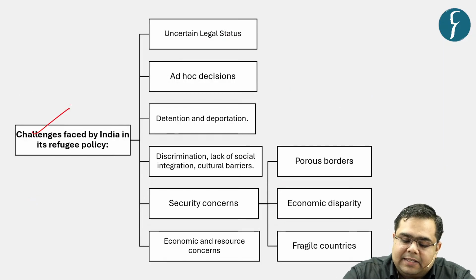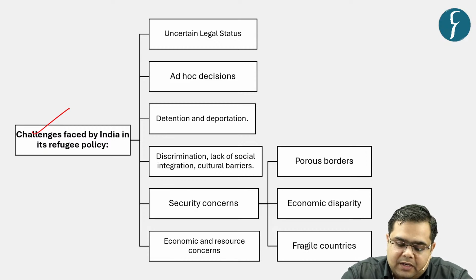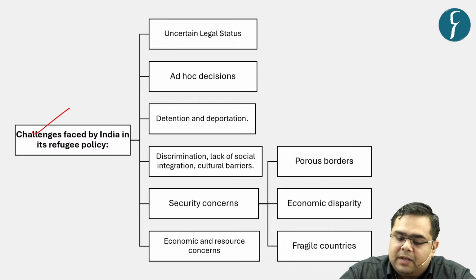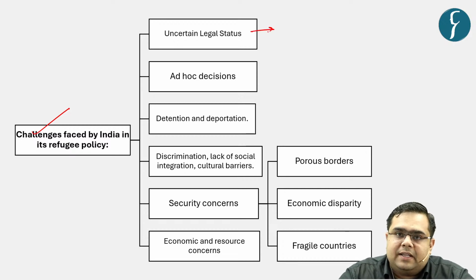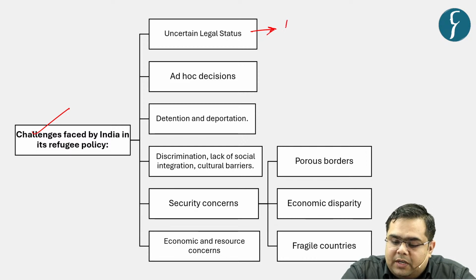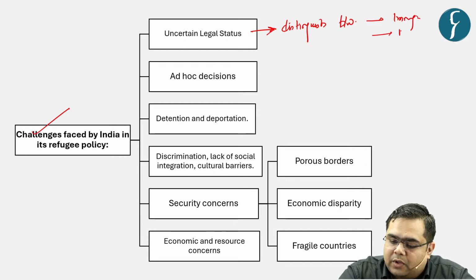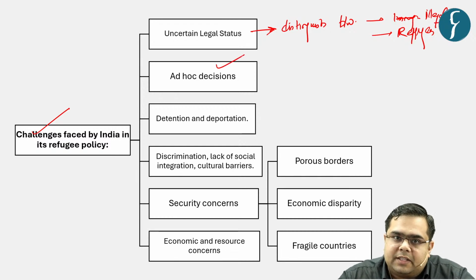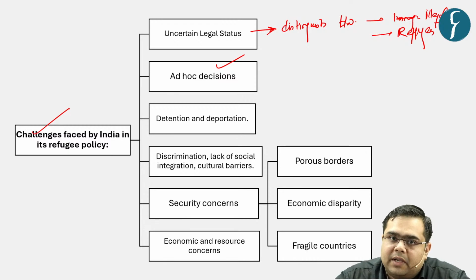Now, what are the challenges that are faced by the Indian policy makers in framing a refugee policy? The first one being, as we have already discussed, that there is an uncertainty with respect to the legal status. Then what was the issue? That we do not distinguish between immigrants and refugees and illegal immigrants, right? Then the second issue is with respect to the ad hocism in decision making.